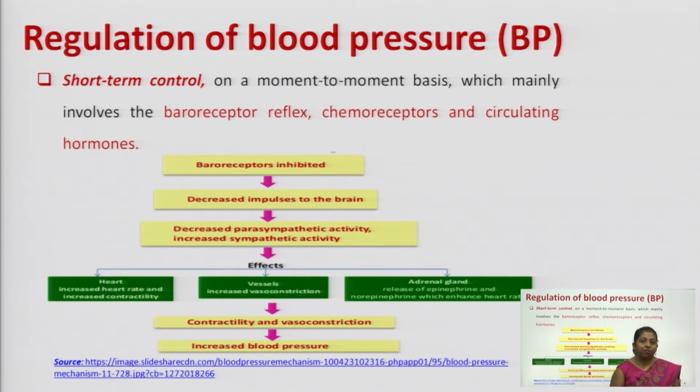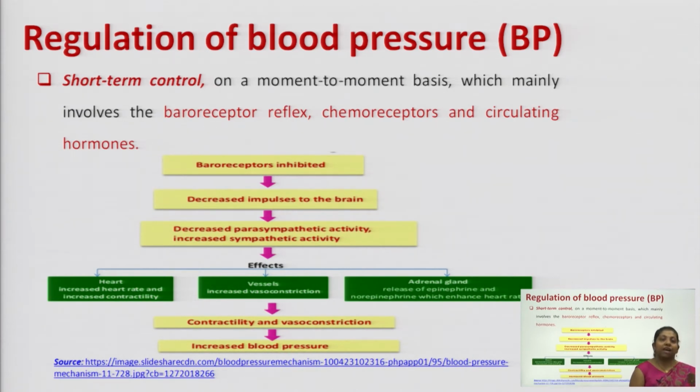But your blood pressure should not frequently change. It should always be in a stable condition unless you are suffering from any sort of disease. So to prevent rapid fluctuation in our blood pressure, we have certain types of regulation in our body.